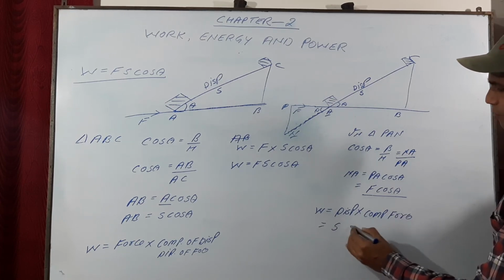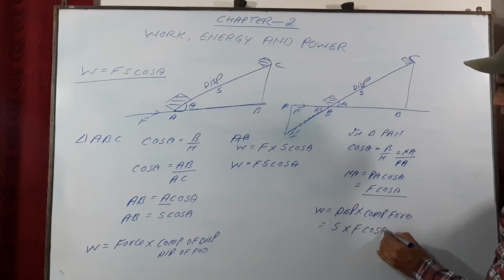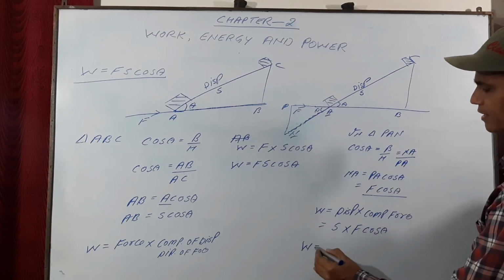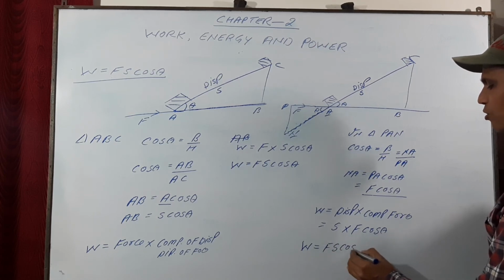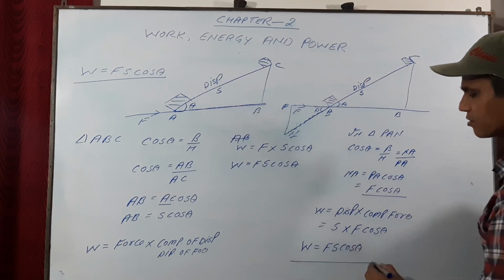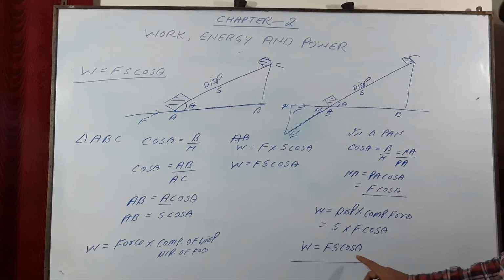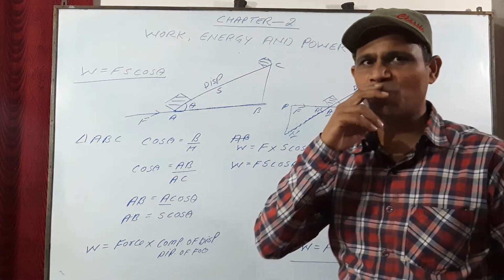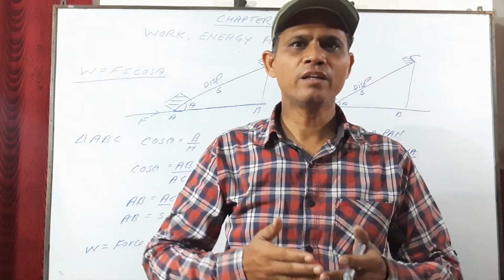Displacement is S, component of force is F cos theta. Therefore work done is equal to F S cos theta. In this case also you are getting the same expression, work done is equal to F S cos theta. So this is the expression for work done.